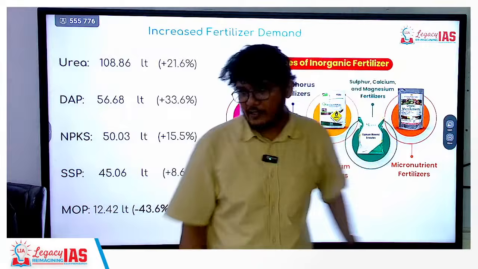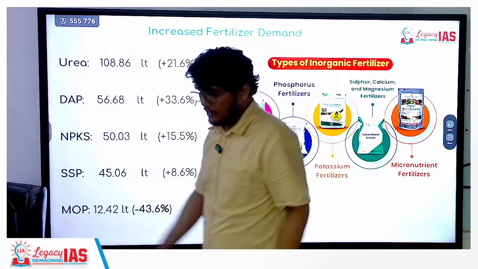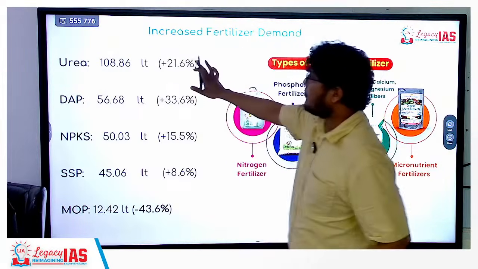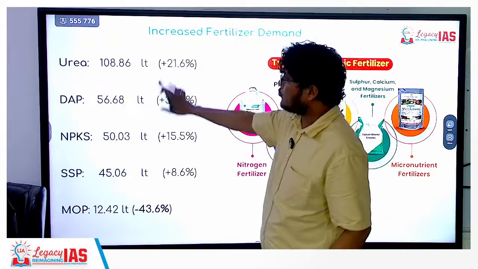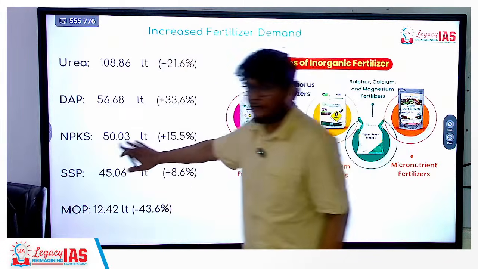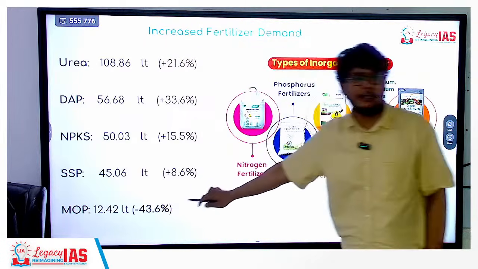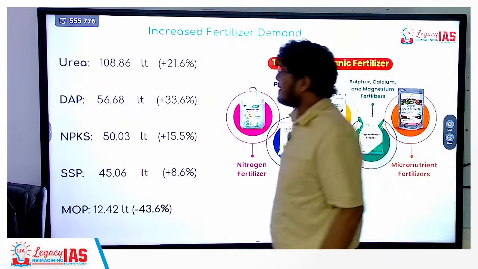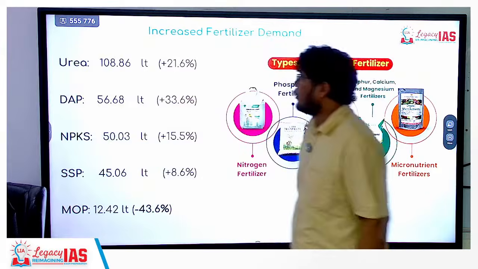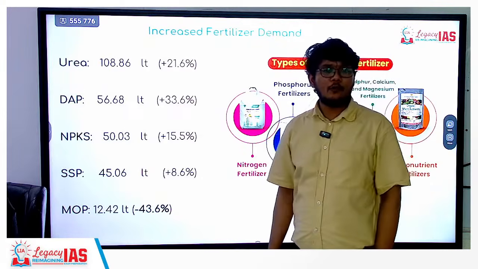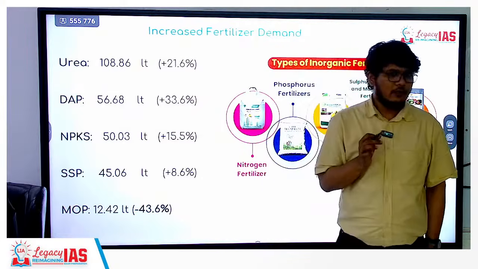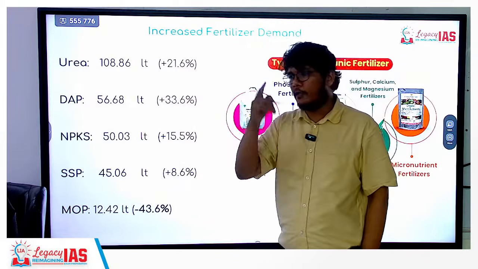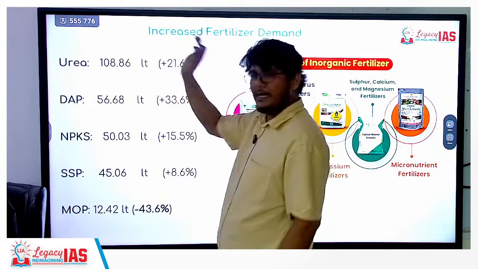Yes. Now these are the individual increases. Now individual increase is not that important. What is important is to see certain fertilizers have increased. There is one which has gone down. That is important. Okay. So what is important here? That if you look at urea, urea consists of what as macronutrient? Nitrogen. So urea has nitrogen macronutrient. You should know that. Urea's demand has increased.